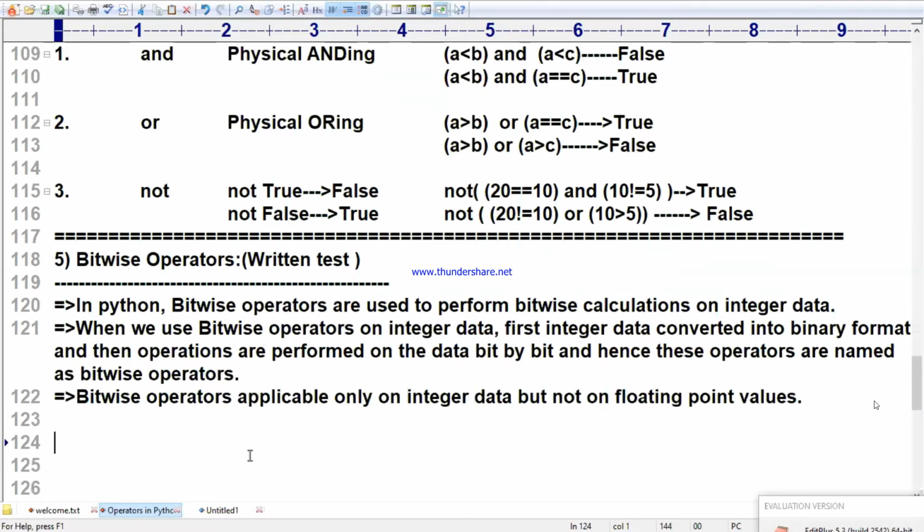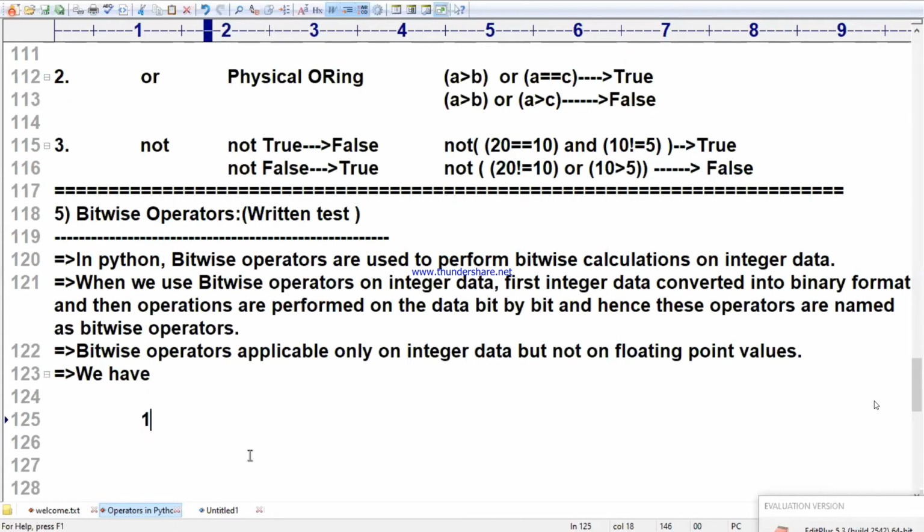Now coming to how many types of operators there are. I am writing, we have how many bitwise operators? Let me write it. Number one, what is the first one? Left shift operator. These are very frequently asked questions. Left shift operator. The symbol itself, you see, the arrows are showing left.